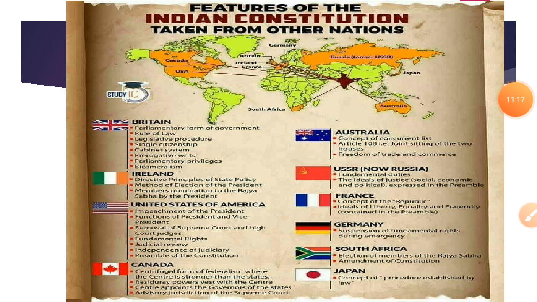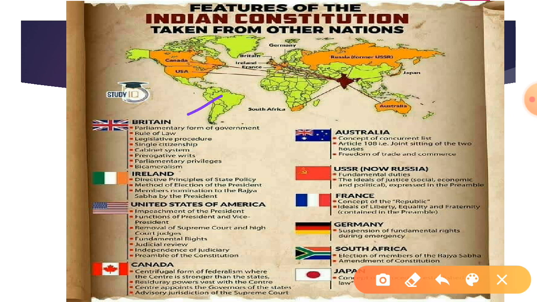So already I told you our Constitution is the lengthiest constitution in the world. The ideas of our Constitution were taken from nearly 60 countries. Some of them are Britain, Ireland, United States of America, Canada, Australia, Russia, France, Germany, South Africa and Japan.